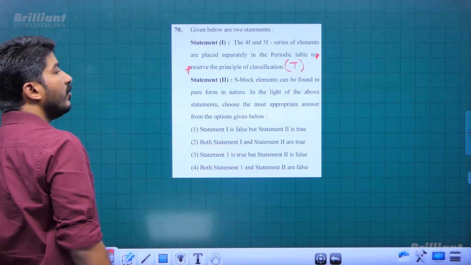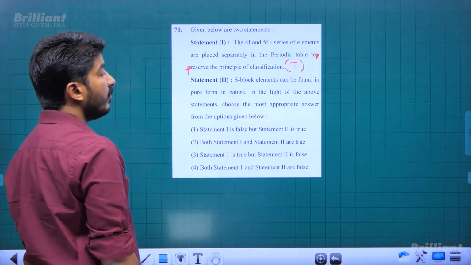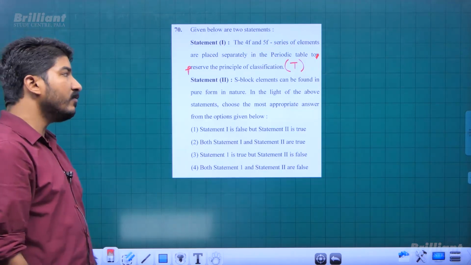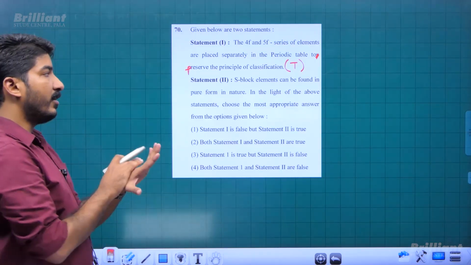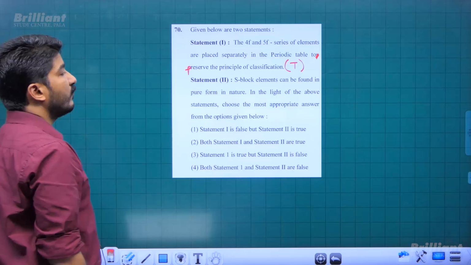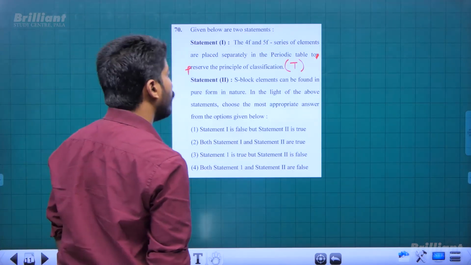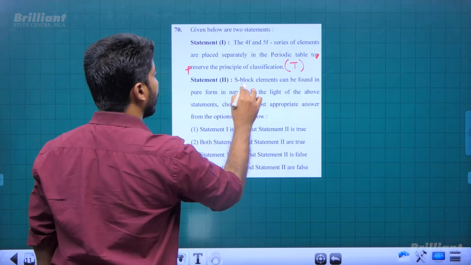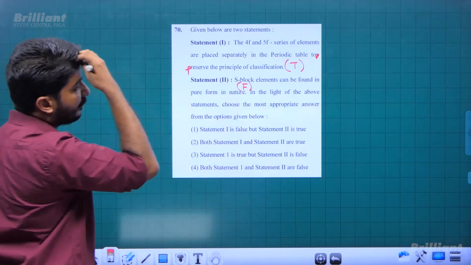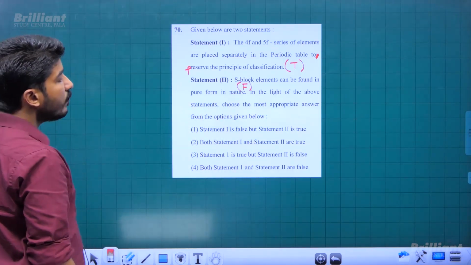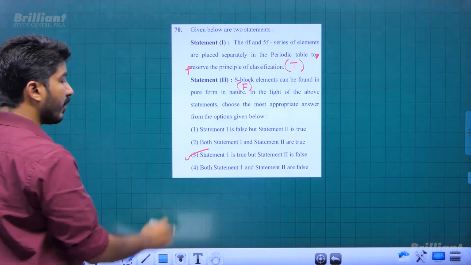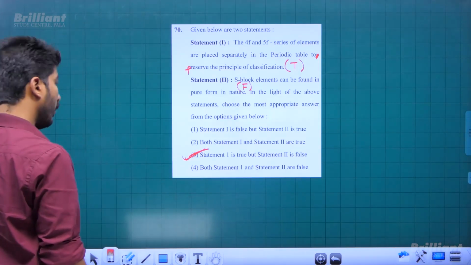And statement 2: S block elements can be found in pure form in nature. No, S block elements are very reactive metals, so they are not found in pure form at all. They are always found in compounds only, and statement 2 will therefore be false, right? They are never found in pure form. So first is true, second is false. Option 3 we can pick: 1 is true, 2 is false.